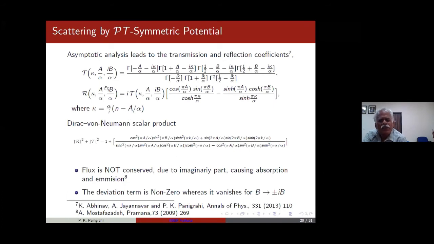Now in general, when you look at R and T, the reflection and transmission coefficients, which were pointed out yesterday, you find that R mod square plus T mod square is not equal to 1. There are problems here, but first you observe one thing, that when B goes to plus minus IB, it is 1. Now what happens when B goes to plus minus IB? This is not PT-symmetric because you have a secant form without I, but that problem is also solvable.